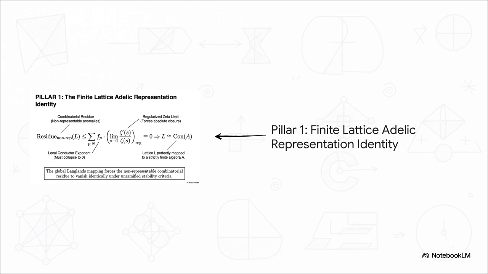But why? Well, it's because the summation of the local conductor exponents, that little f sub p term, is multiplied by the regularized limit of the zeta function. So under strict unramified stability criteria, this limit forces the whole term to 0. It proves the lattice is perfectly isomorphic to a strictly finite algebra.